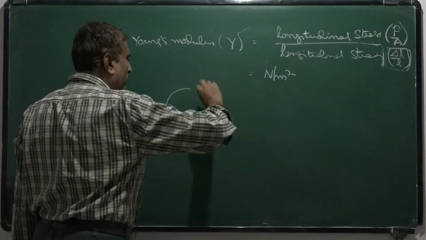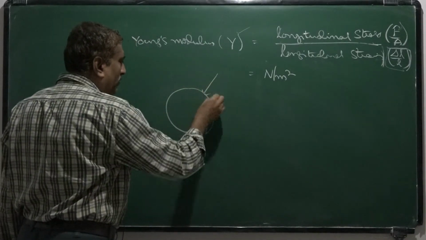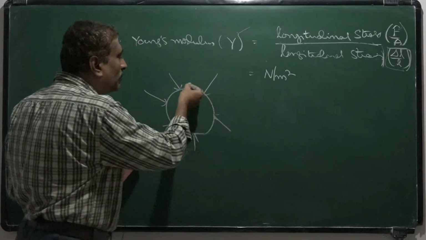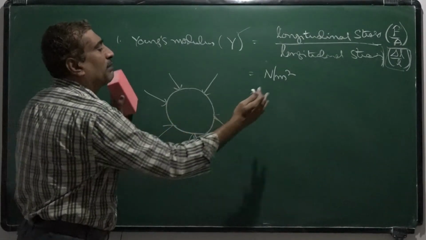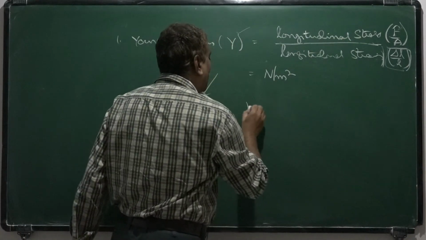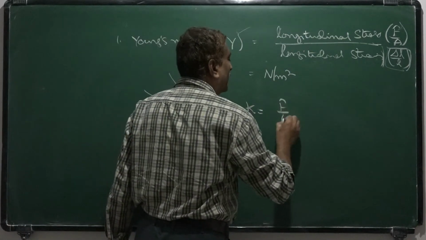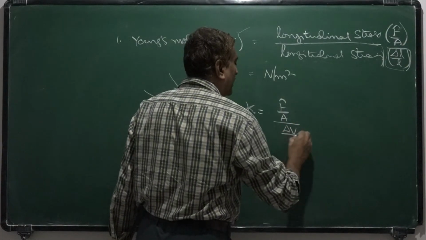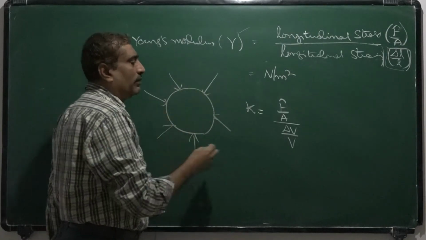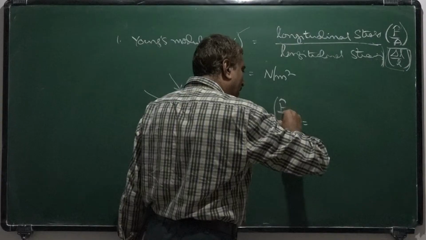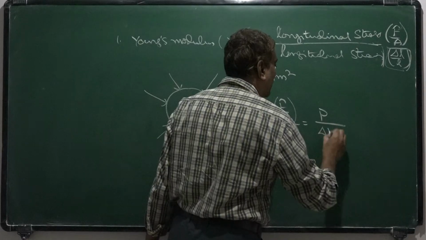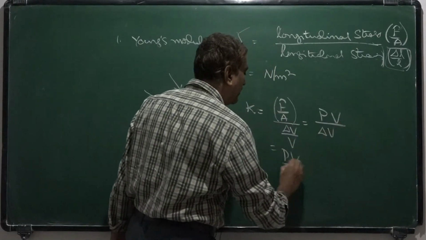Suppose you consider a spherical body like this. An equal amount of force is applied along its surface in all directions, then the volume of this body changes. So here we are applying pressure, meaning force per unit area, which dimensionally is equal to stress. So bulk modulus K is equal to force by area, divided by change in volume, delta V by V. By applying this pressure, there will be a decrease in its volume. This force per area applied on the body is called pressure. So P by delta V into V, so this is PV by delta V.